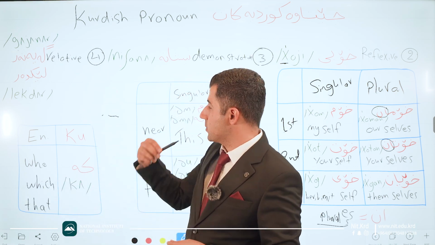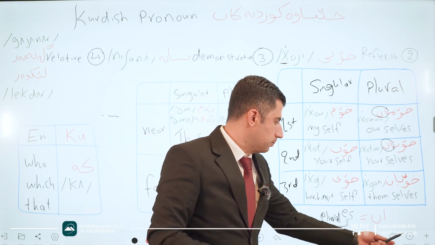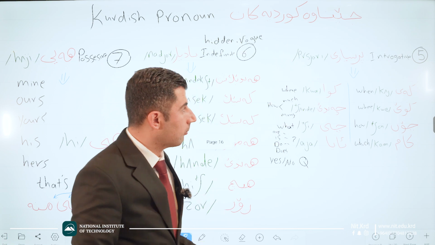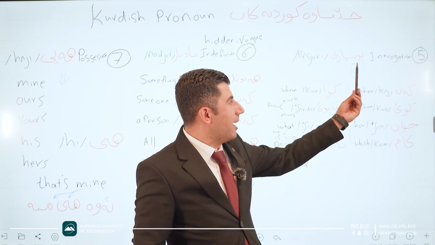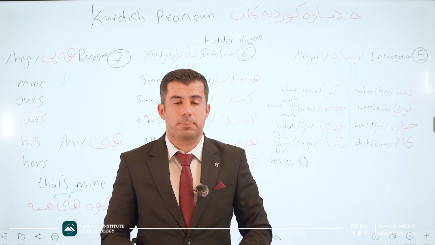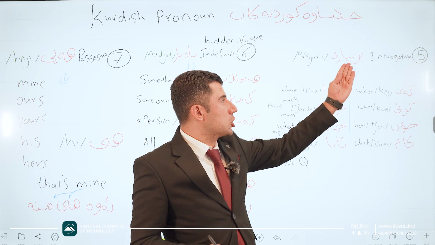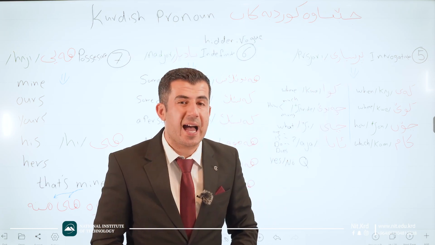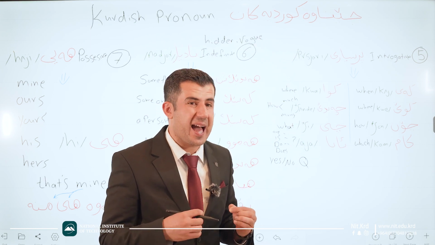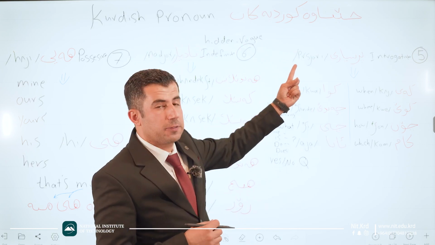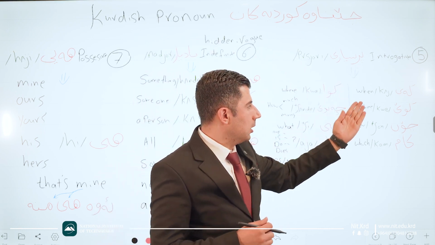Good. Let's move to the other types of pronouns. Number 5. In Kurdish language we have the interrogative pronoun. Interrogative pronoun, in Kurdish language we say persyari. Good. Here is the phonetic transcription of persyari.